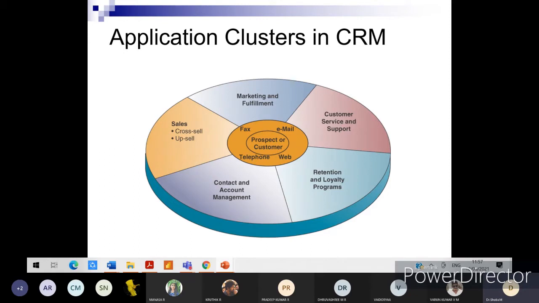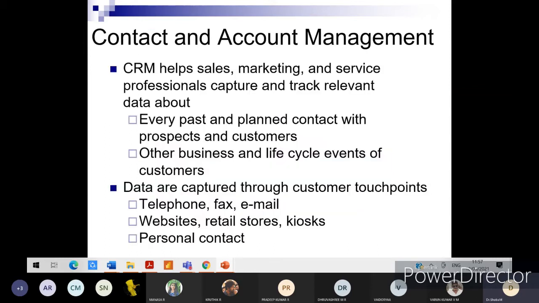So I had started with CRM, that is customer relationship management. We were on this particular slide, the application clusters in CRM, so I'll continue from this point. Contact and account management is really helpful because CRM helps sales, marketing, and service professionals capture and track relevant data about past and planned contact with prospects and customers, and other business and life cycle events of customers as well.